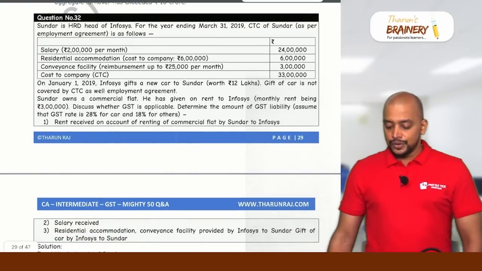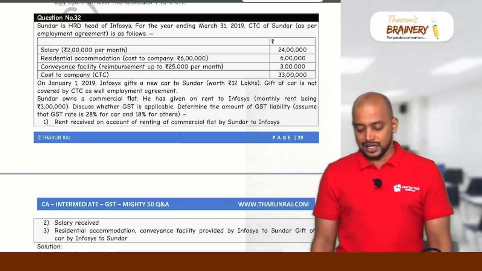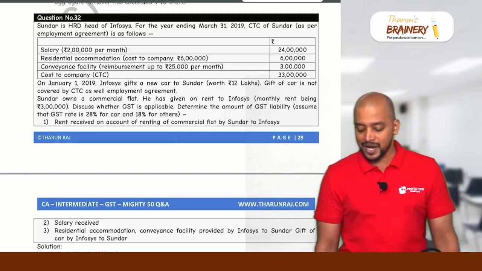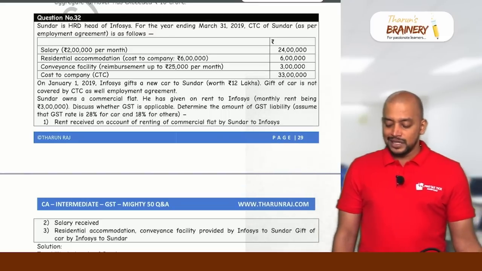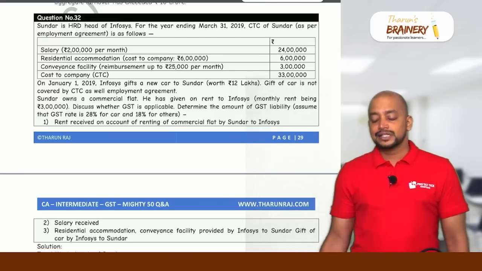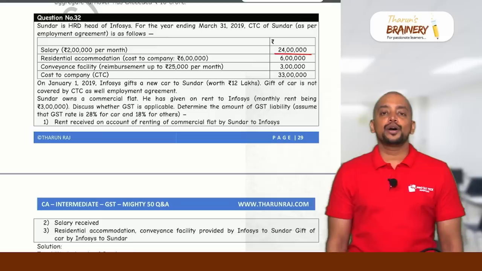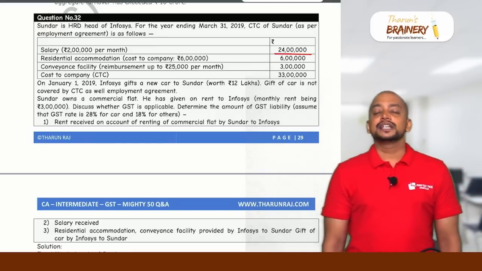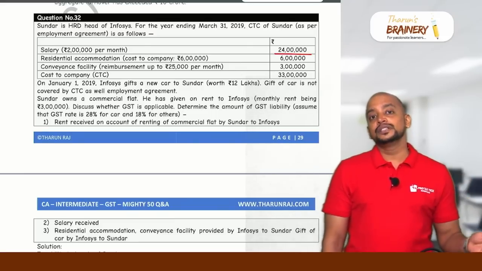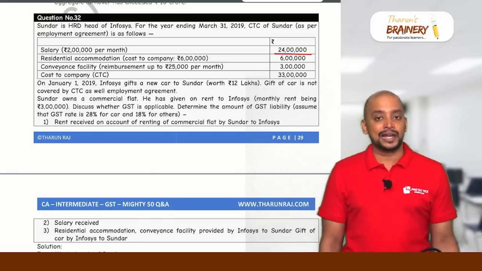Then question number 32, Sundar is HRD head of Infosys for the year ending March 31st, 2019. CTC of Sundar as per employment agreement is as follows. CTC means cost to company. Salary 2 lakh per month, residential accommodation 6 lakhs, conveyance facility 3 lakhs. Now salary will be excluded from supply. Why? Because services provided by employee to employer in the course of employment are excluded from supply as per Section 7 subsection 2 read with Schedule 3 of CGST Act. Okay, so due to that reason it is excluded from supply, no GST.